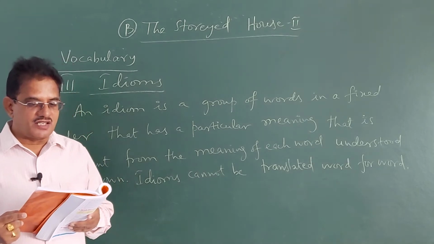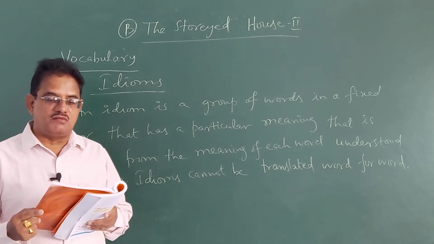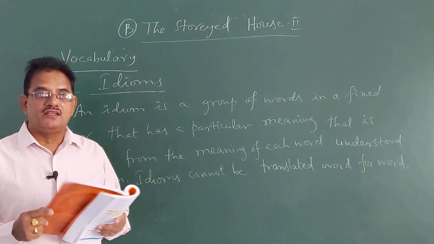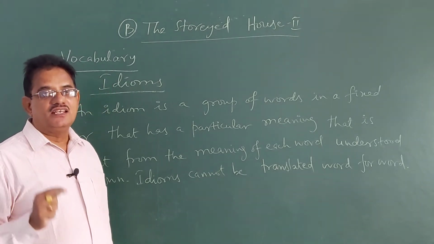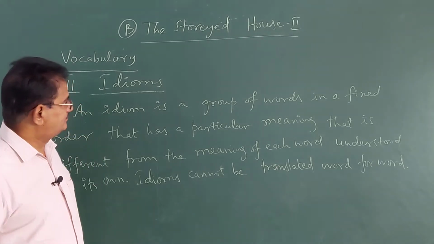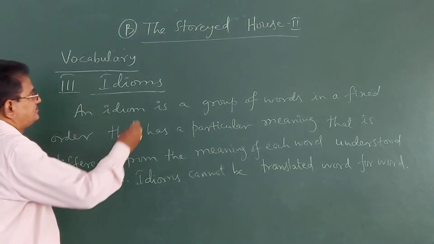We have already learned that an idiom is a mode of expression peculiar to a language. In Telugu, we call it Jatiyam. In Hindi, we call it Muhavare. In English, it is called idiom. Okay, children, let us see.